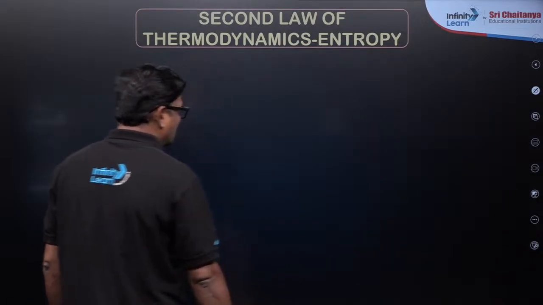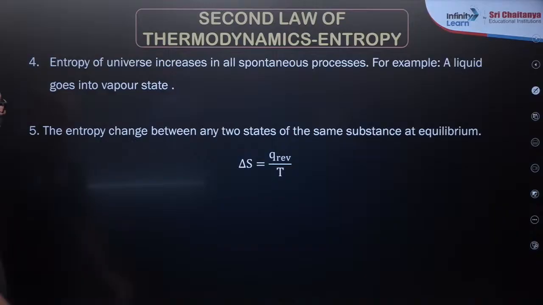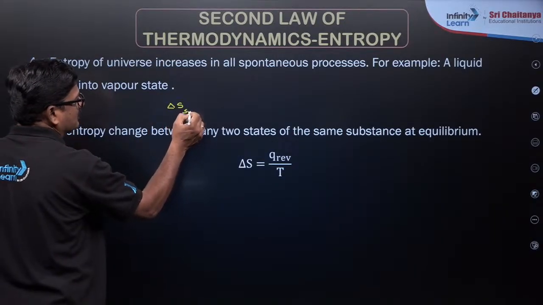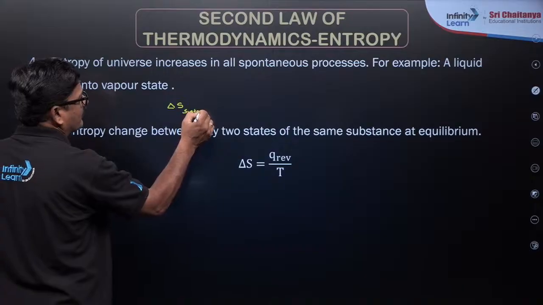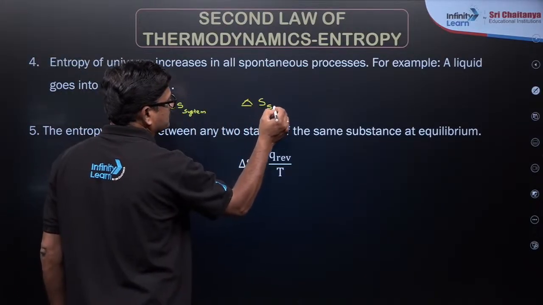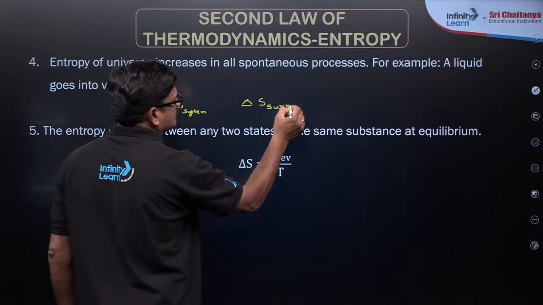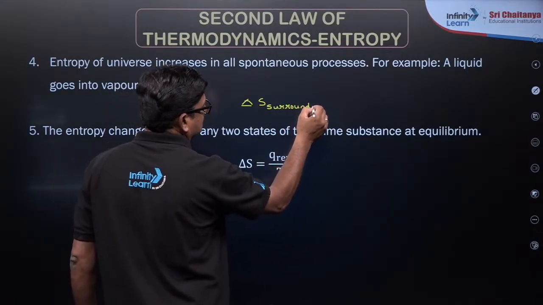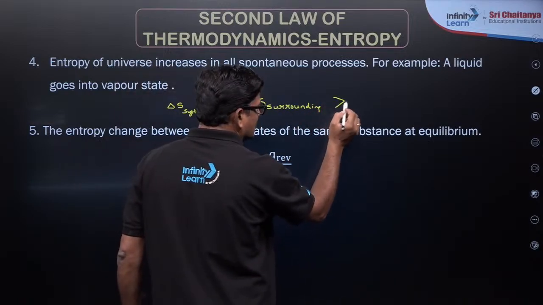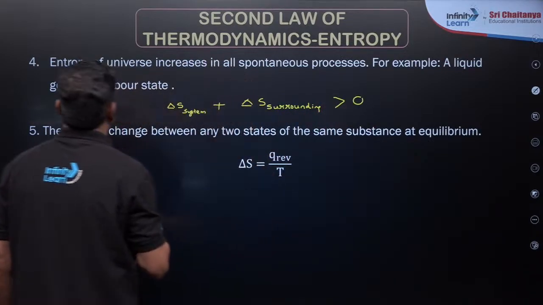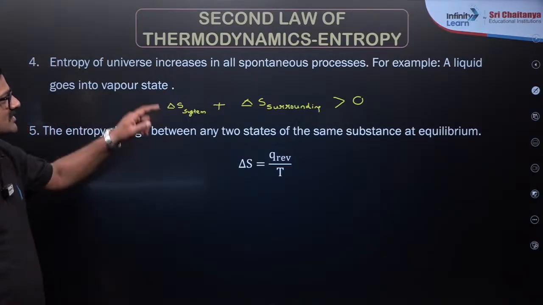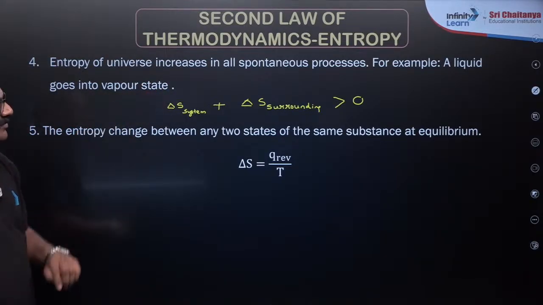Okay, and also I just want to say entropy of a system and entropy of the surroundings, and both together should be greater than 0, and always is going to be positive, and this is what is called the second law of thermodynamics.